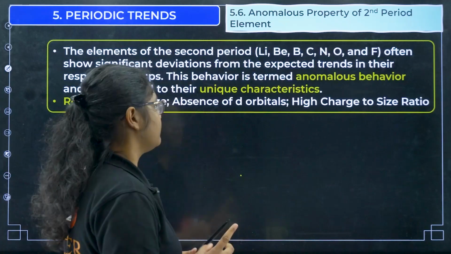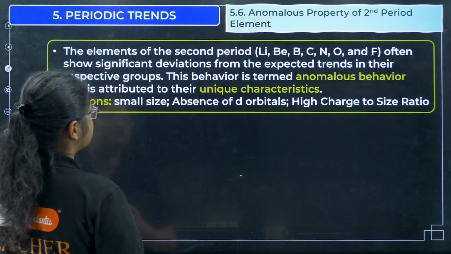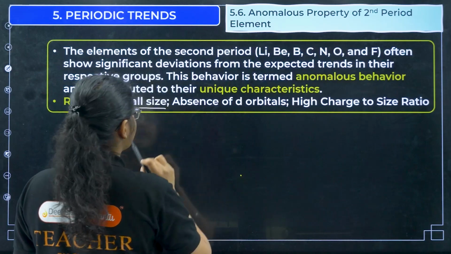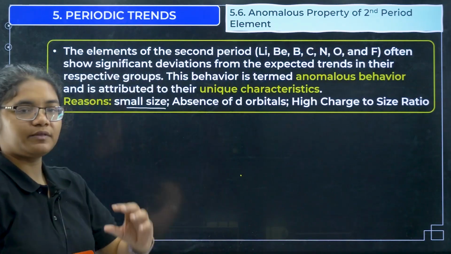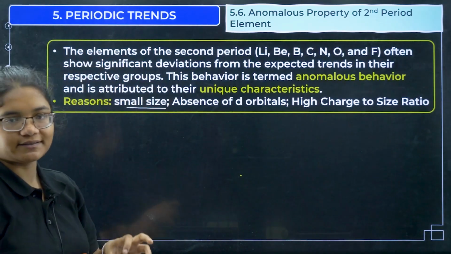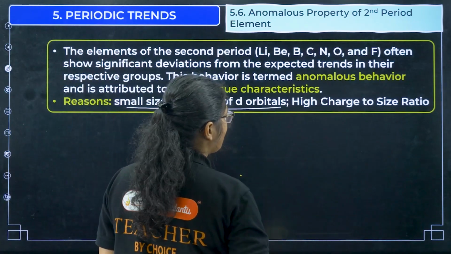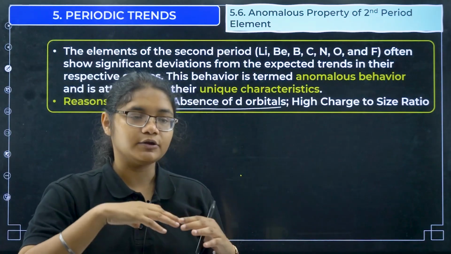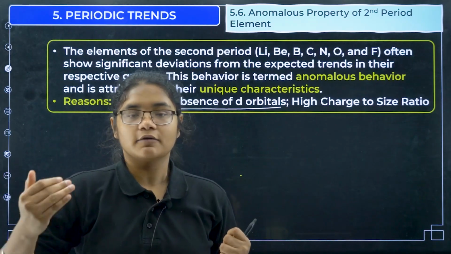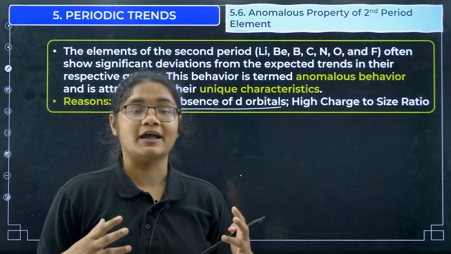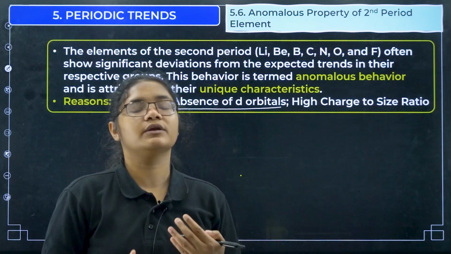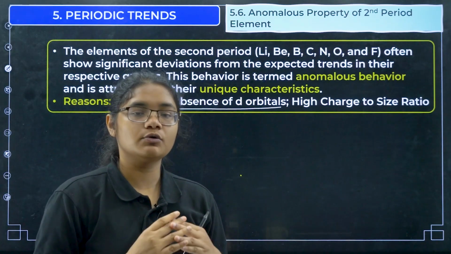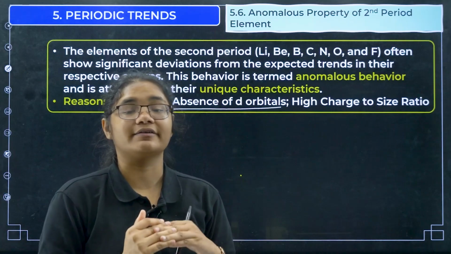There are certain very obvious reasons. The first reason is their very small size compared to the group. These are the smallest elements in size. They do not have any d orbitals, so there is a huge difference in their bonding pattern. Whereas the next elements can form 5-6 bonds, the first element can only form 2 or 3 bonds based on its electronic configuration. So the covalency of these elements is restricted.